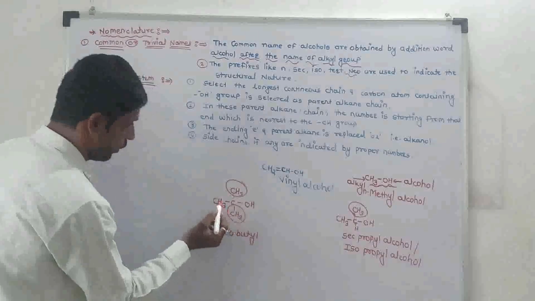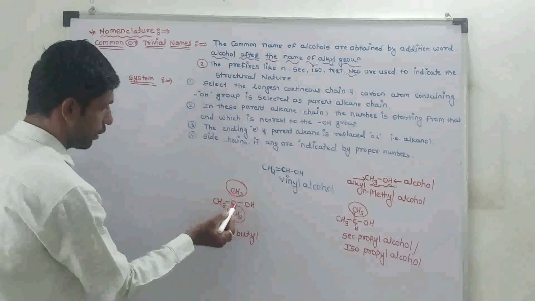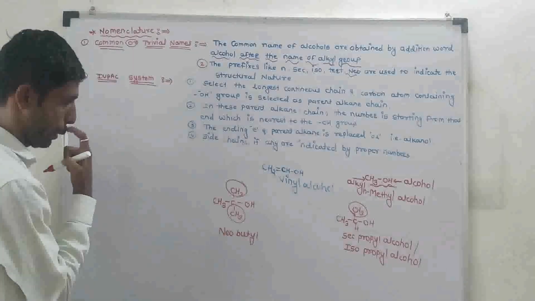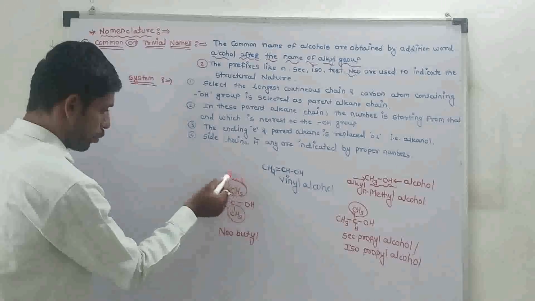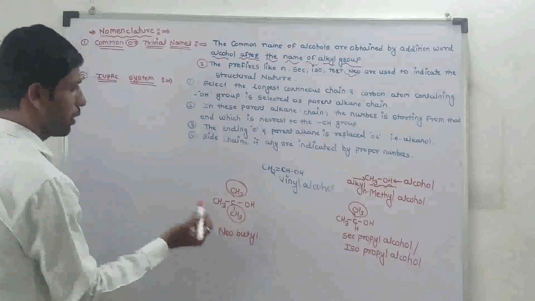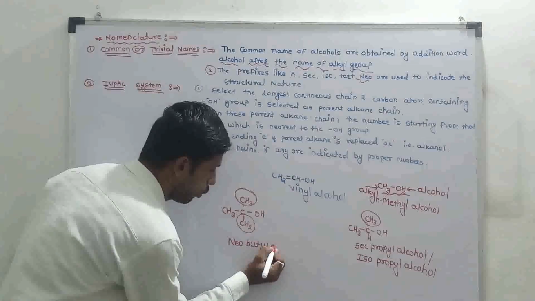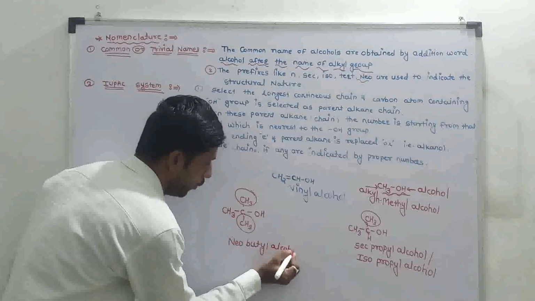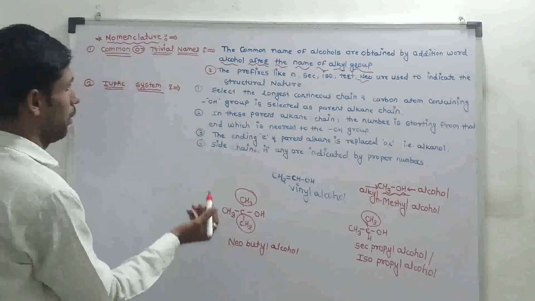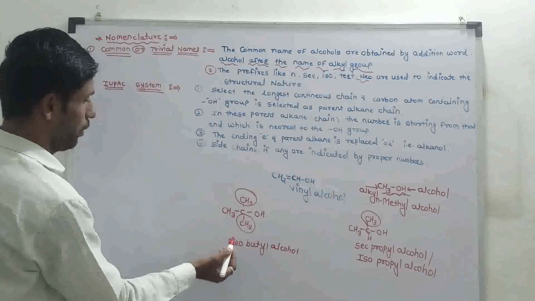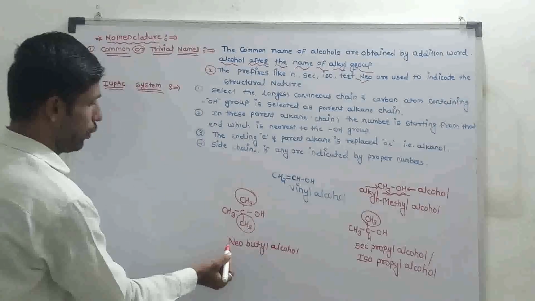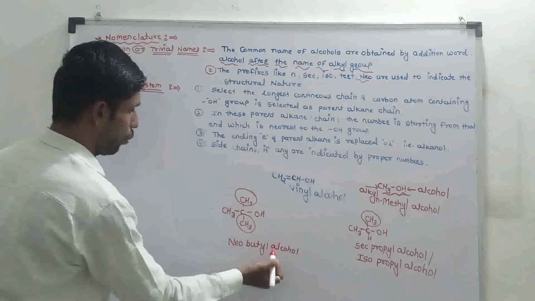In this structure, CH3, C, CH3 and CH3, the alkyl group is butyl and OH is the alcohol. In this structure, add the prefix neo for neobutyl alcohol, or it is also known by adding the prefix tertiary.